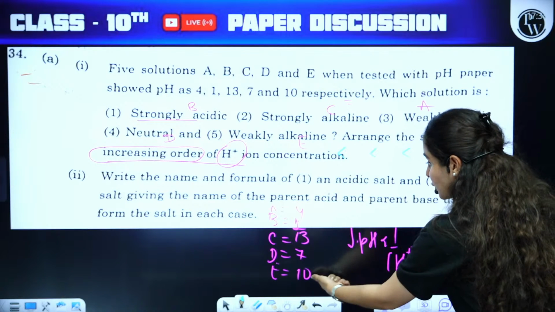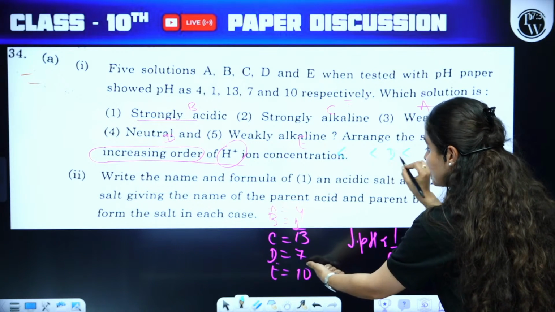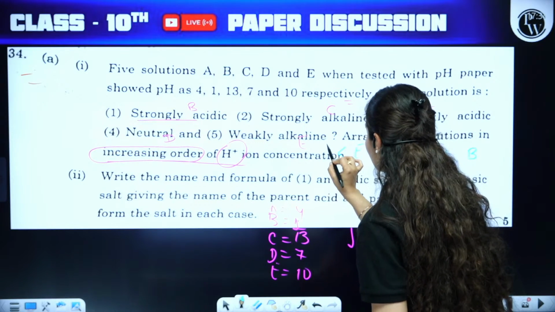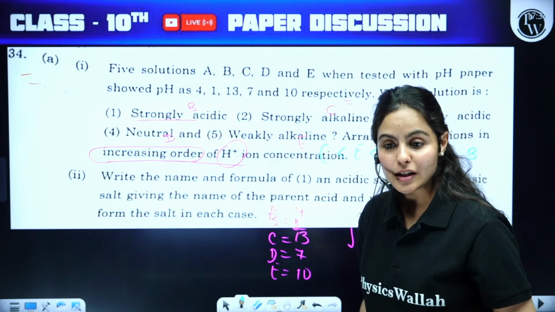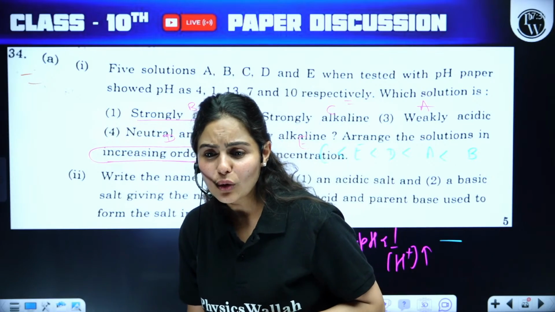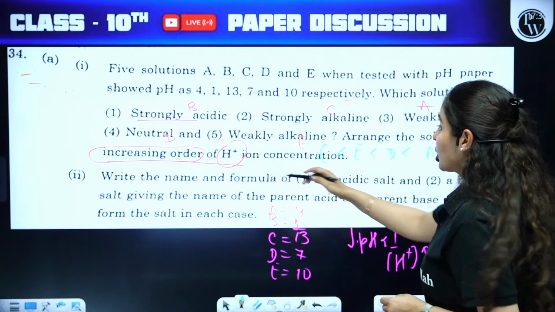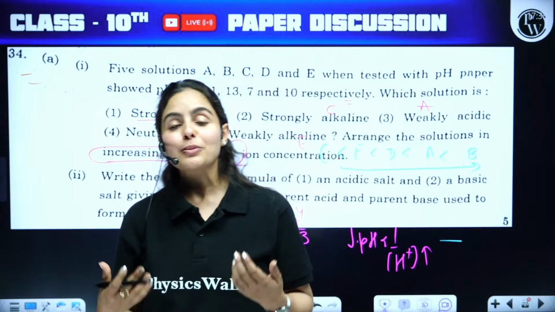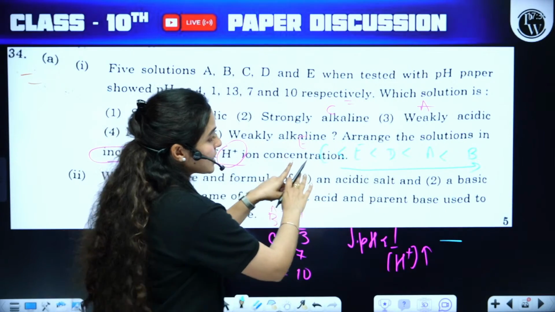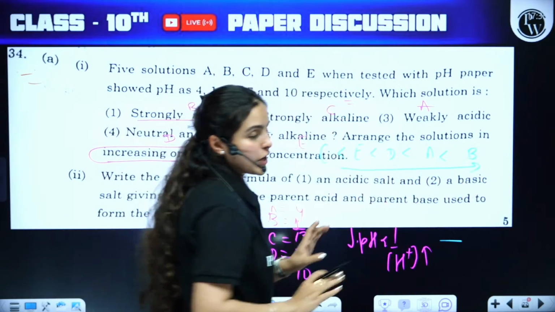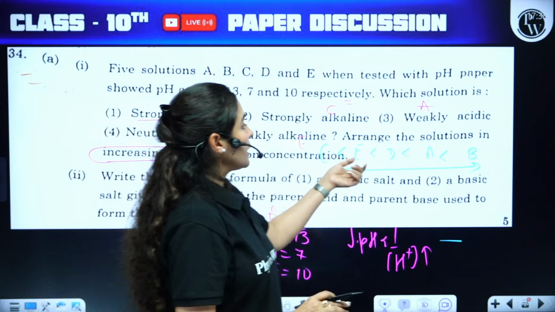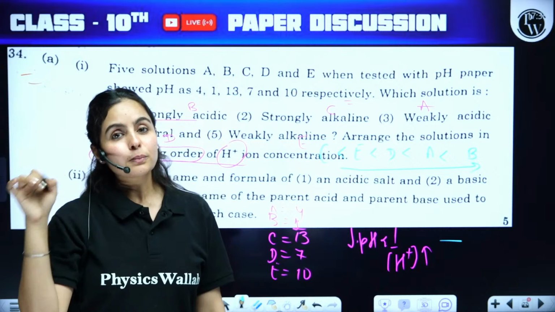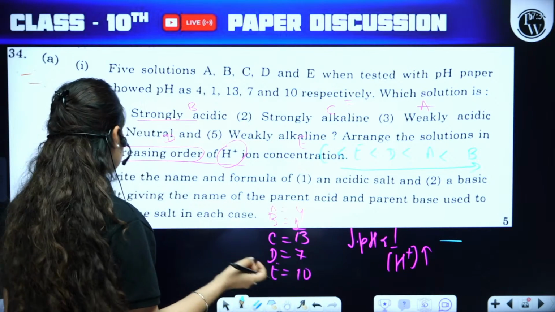Then it would be D, then it would be E, and lastly, it would be C. I hope you guys have written this order. So increasing order of H plus ion: lower the pH, higher will be the H plus ion concentration. So this is the increasing order of H plus ion concentration, CEDAB. And you have to put that sign. If you're not putting that sign, you might lose some marks there.